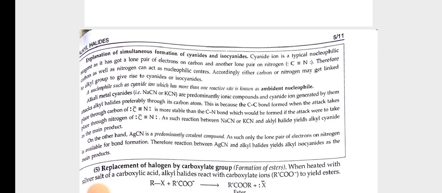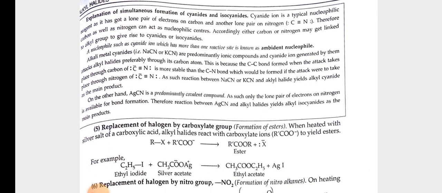On the other hand, AgCN is a predominantly covalent compound. As such, only the lone pair of electrons on nitrogen is available for bond formation. Therefore, the reaction between AgCN and alkyl halides yields alkyl isocyanides as the main product.